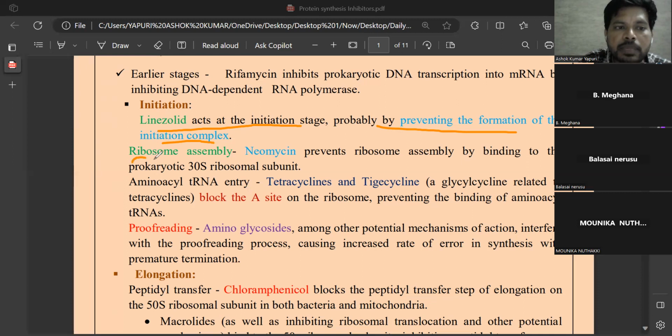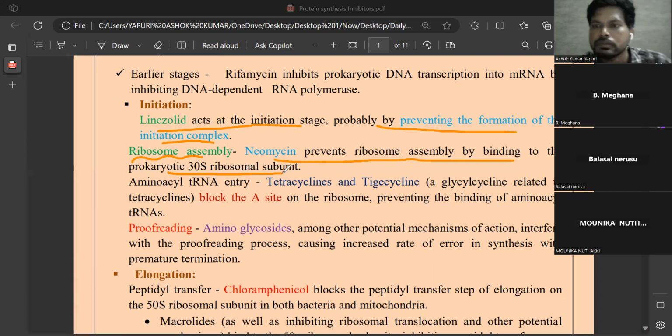Next, assembling of ribosomes. Neomycin is an aminoglycoside, prevents ribosome assembly by binding to the prokaryotic 30s ribosomal subunits. So in this protein synthesis inhibitor, two categories of drugs are there: aminoglycosides, tetracyclines. These two category drugs inhibit protein synthesis by binding to 30s ribosomal subunits.